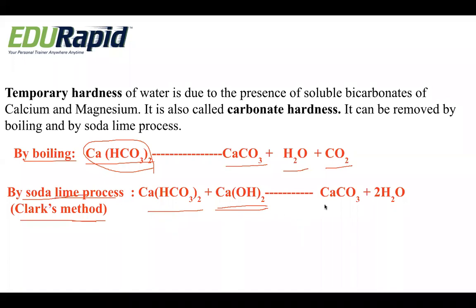When we add the soda lime to the calcium bicarbonate, it results in the formation of calcium carbonate, CaCO3, plus soft water, H2O. So by the soda lime process, we can convert the temporary hardness of water into soft water.